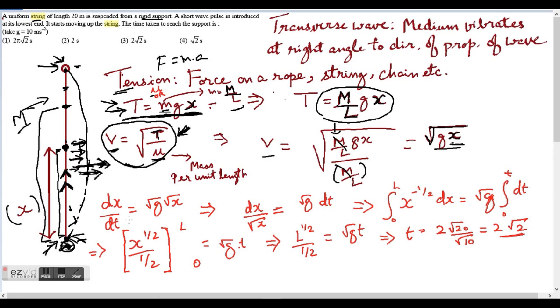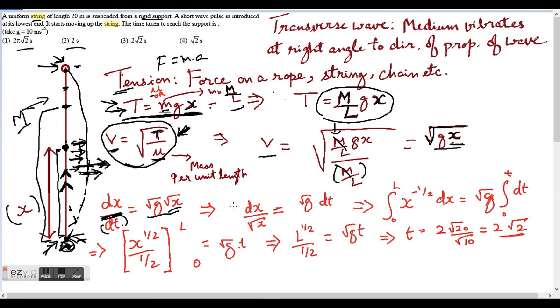This velocity is also the velocity at a particular point, and the point is determined by this value of x. And then if velocity is equal to square root of gx, by definition velocity is dx by dt, where x is displacement and t is time. So dx by dt is equal to square root of g multiplied by square root of x. Now this gives me some idea that if I integrate it, then I will get the time, which is what they have asked. They have given 4 options, so there is some intuition already that you could get time by integrating.